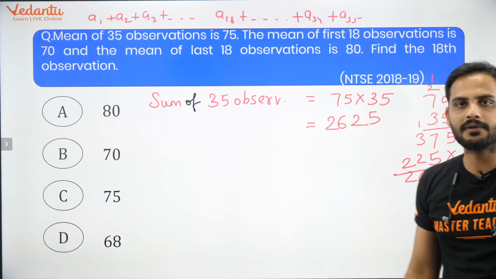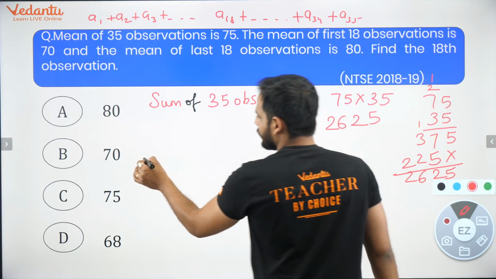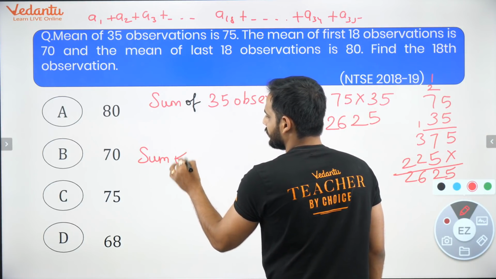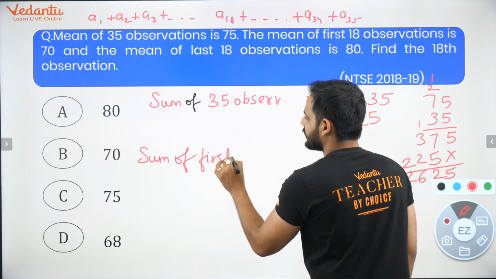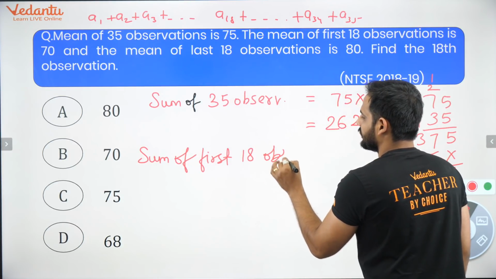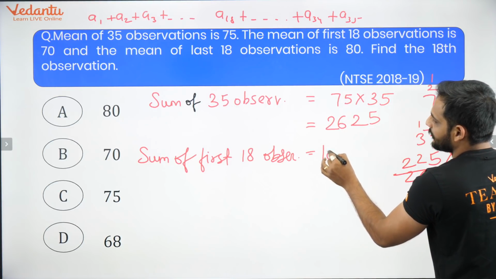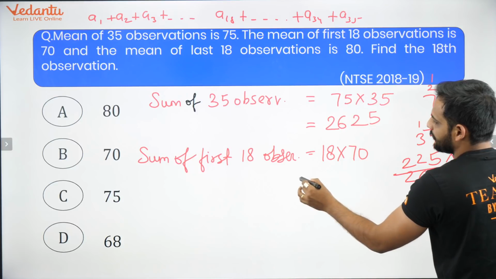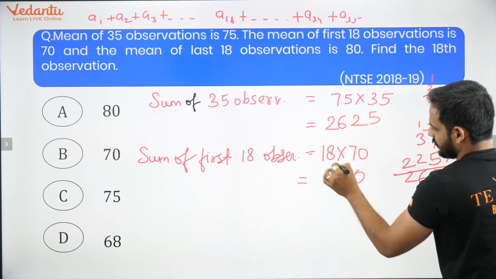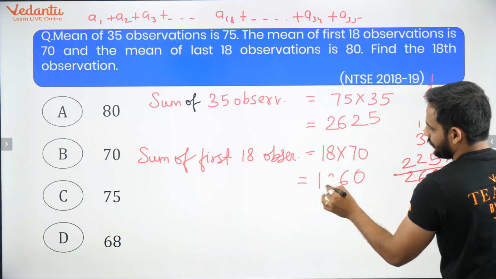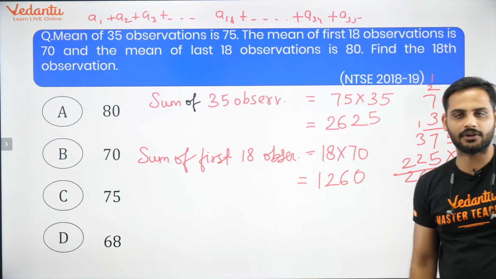So the sum of the first 18 observations will be 18 into 70, which is 1260.